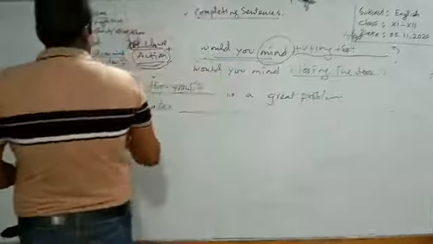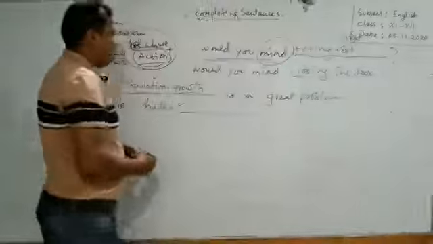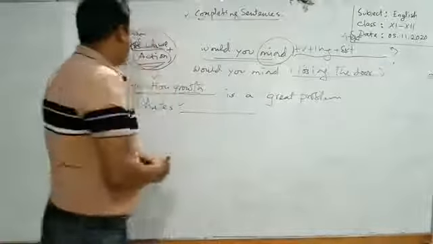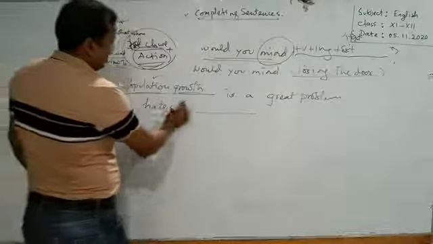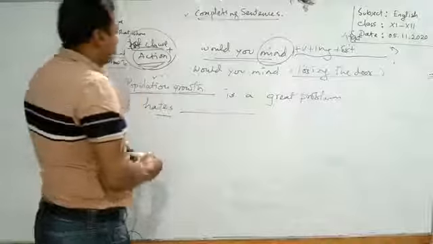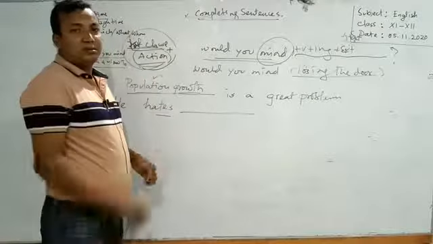This is the place of object, and in the position of this object we have a gap. What do you have to use here? We have to use a phrase here. Some students are seen to write here, he hates her or he hates Rohim.